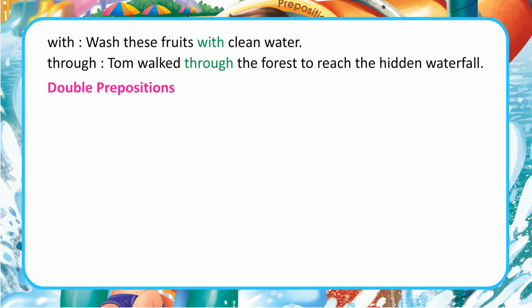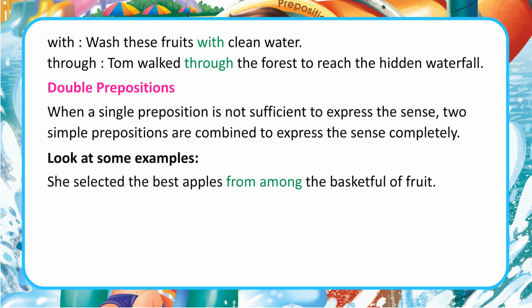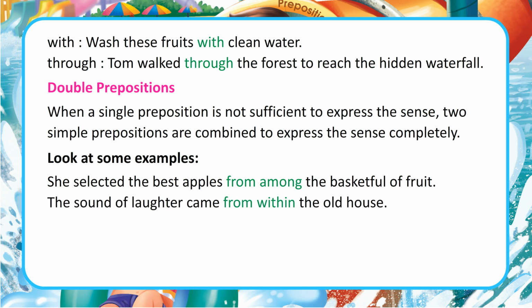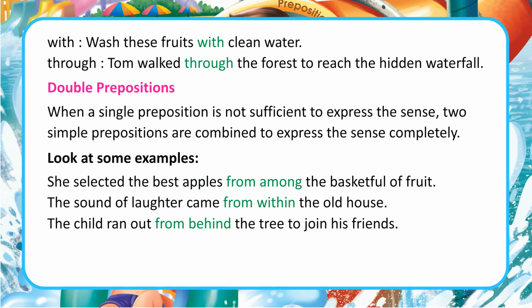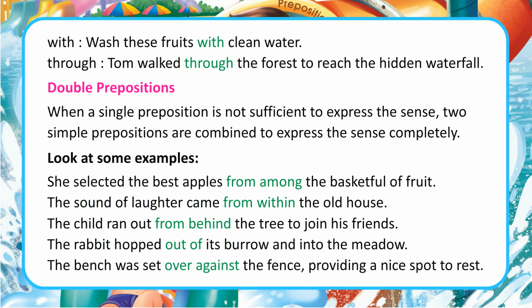Double prepositions. When a single preposition is not sufficient to express the sense, two simple prepositions are combined to express the sense completely. Look at some examples. She selected the best apples from among the basket full of fruit. The sound of laughter came from within the old house. The child ran out from behind the tree to join his friends. The rabbit hopped out of its burrow and into the meadow. The bench was set over against the fence, providing a nice spot to rest.